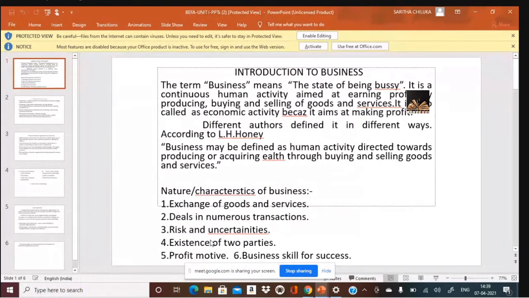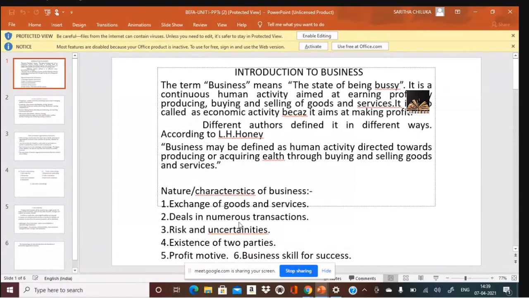But normally, there are 4 chains of distribution. What are the 4 chains of distribution? Wholesaler to retailer, retailer to the ultimate customer. This is what we call the chain of distribution or channels of distribution. So here, it is the exchange of goods and services between producers, wholesalers, retailers and the ultimate consumers.